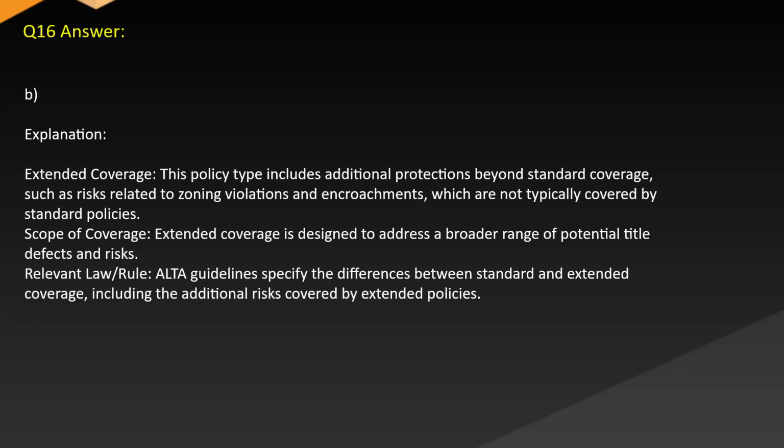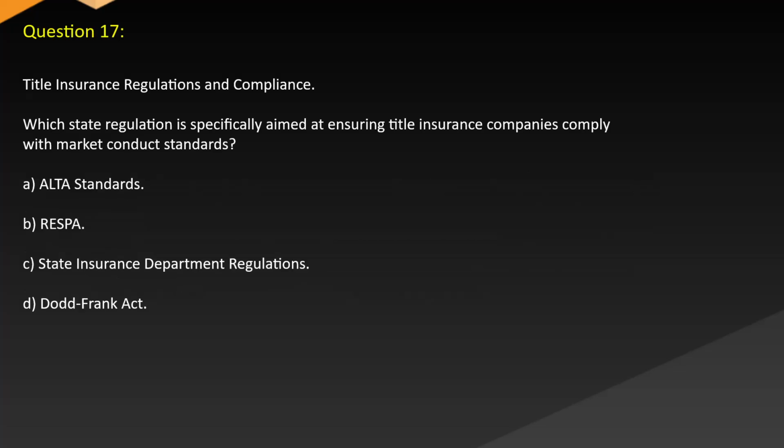Answer. B. Explanation. Extended coverage. This policy type includes additional protections beyond standard coverage, such as risks related to zoning violations and encroachments, which are not typically covered by standard policies. Scope of coverage. Extended coverage is designed to address a broader range of potential title defects and risks. Relevant law. Rule. ALTA guidelines specify the differences between standard and extended coverage, including the additional risks covered by extended policies.